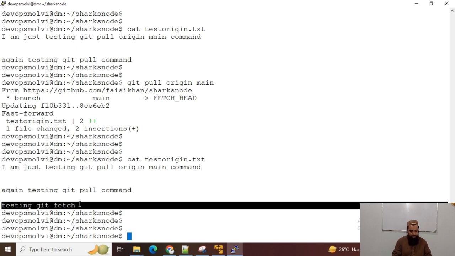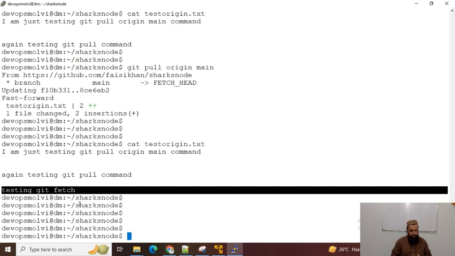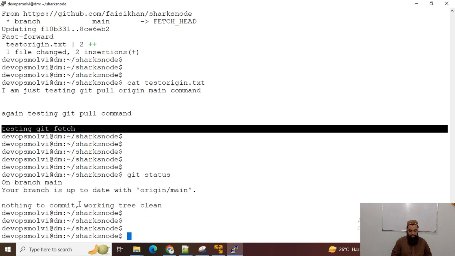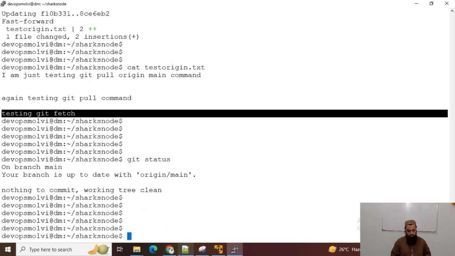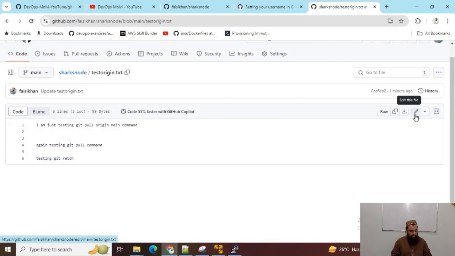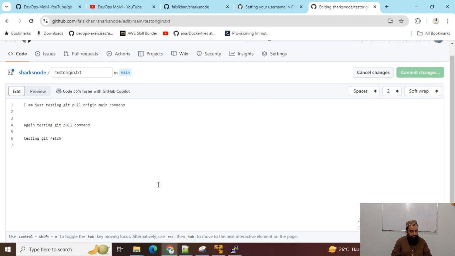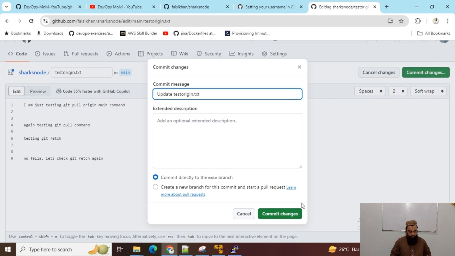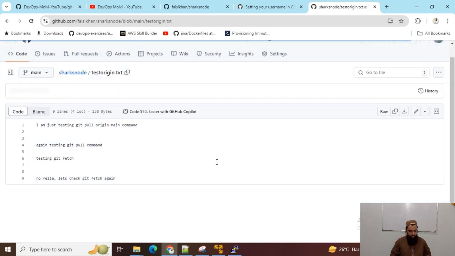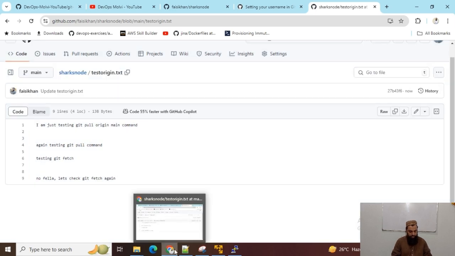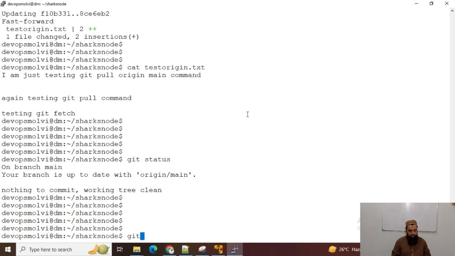Now if I run git status, everything is clean, but again if I change the file and commit this file, and git status, this is clean.